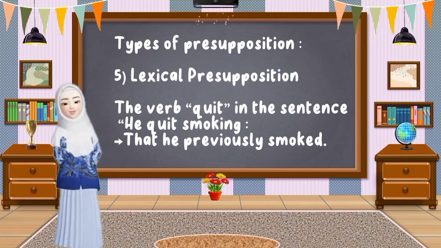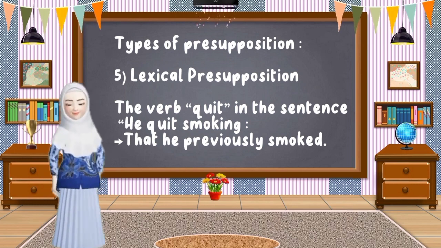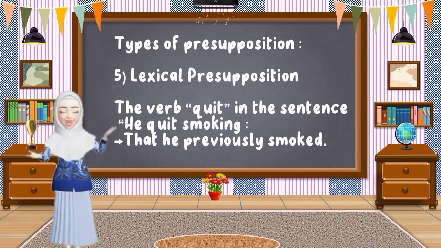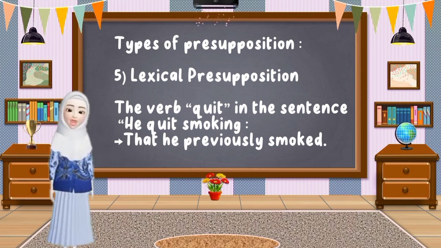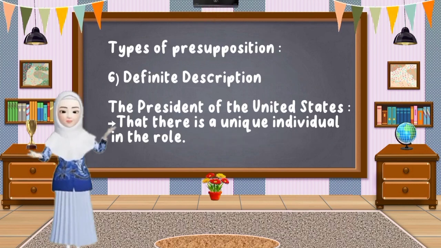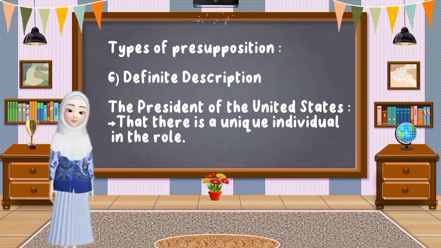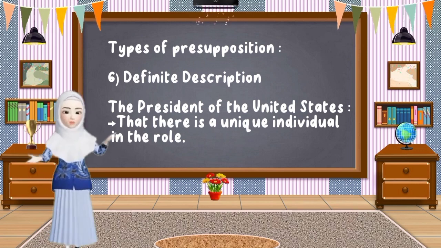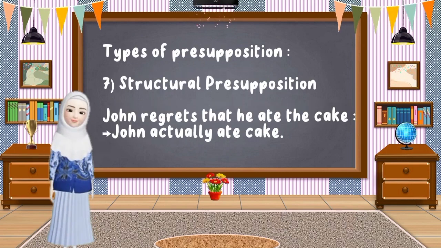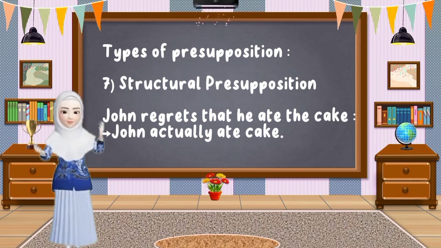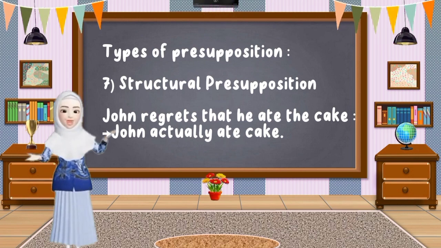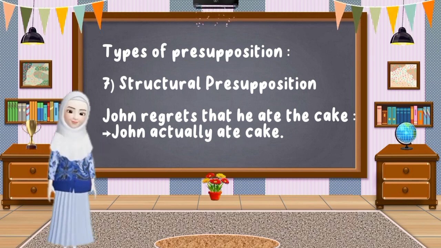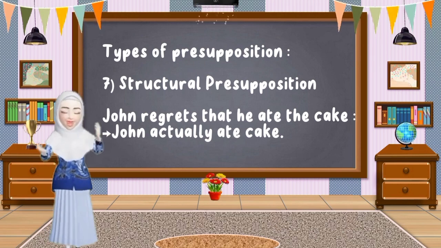The 5th type is lexical presupposition. This presupposition relates to certain words or phrases in a sentence. For example, the verb quit in the sentence, he quit smoking, assumes that he previously smoked. The 6th type is definite description. The presupposition of a definite description arises when a phrase such as the President of the United States assumes that there is a unique individual in the role. Next, the 7th type is structural presupposition. This type is related to the syntactic structure of the sentence. For example, John regrets that he ate the cake, presupposes that John actually ate the cake.